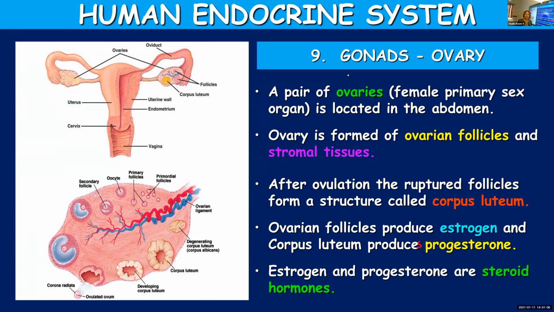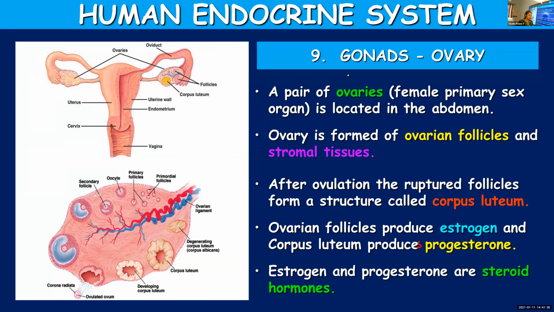It is these ovarian follicles that gradually get matured and form ovum or ova, and the matured ovarian follicle is called Graafian follicle. Graafian follicle will rupture, release the ovum, and the leftover of this Graafian follicle will get transformed into an endocrine mass, capable of producing hormones, known as corpus luteum.